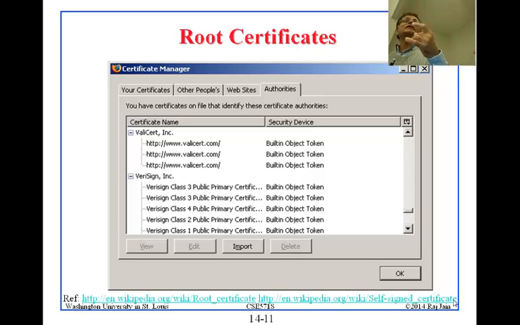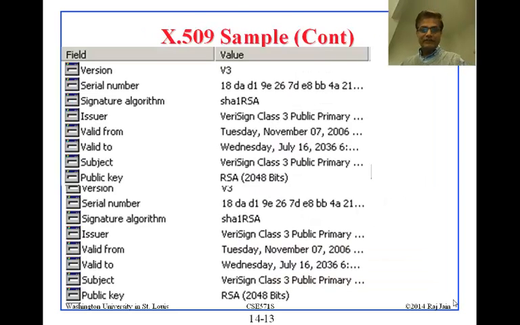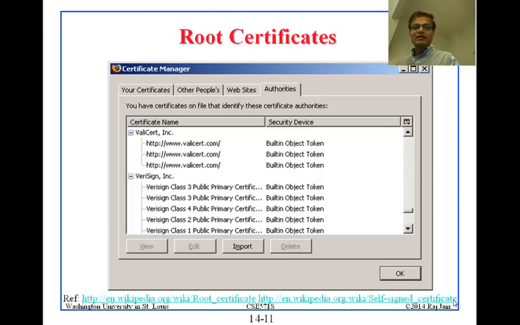First there was one company, then two companies, and three companies. Now there are hundreds of companies. And all of those authorities have to be kept so that you can verify somebody else's certificate. So one of the things you can do is go back, and Internet Explorer will show you something like this. You can look at all these certificates which are stored in your computer.